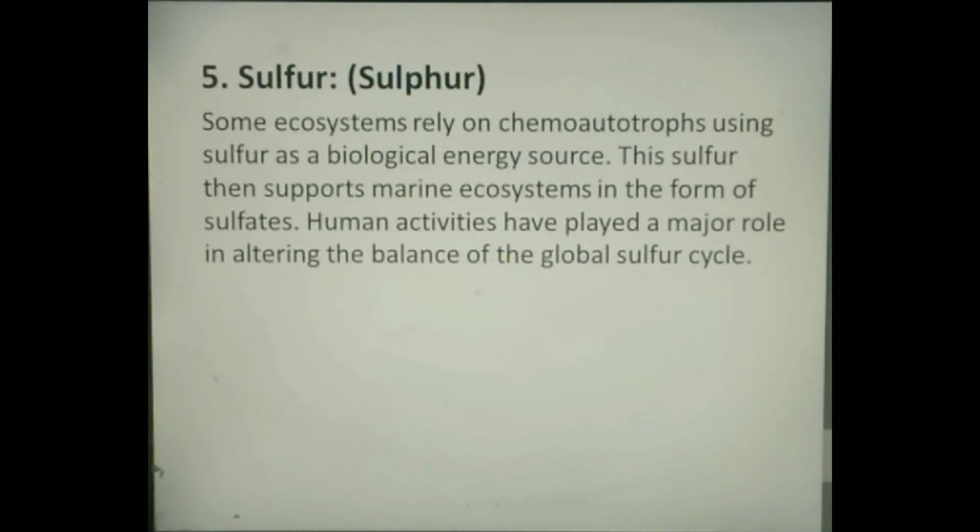Sulfur. Some ecosystems rely on chemoautotrophs using sulfur as a biological energy source. This sulfur then supports marine ecosystems in the form of sulfates. Human activities have played a major role in altering the balance of the global sulfur cycle.